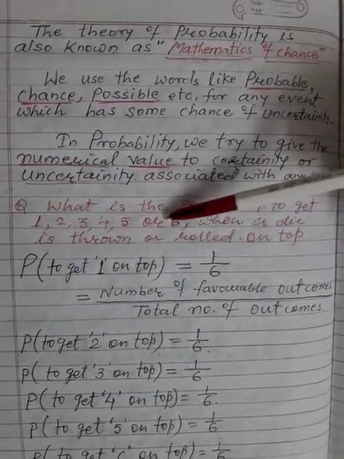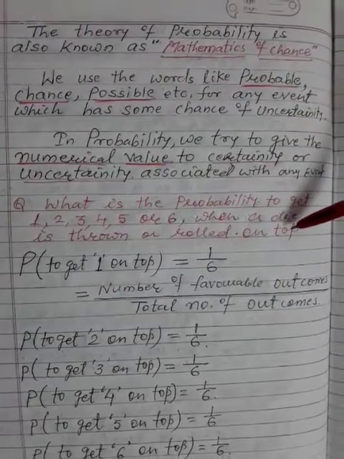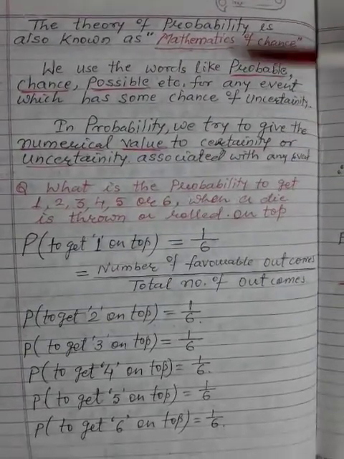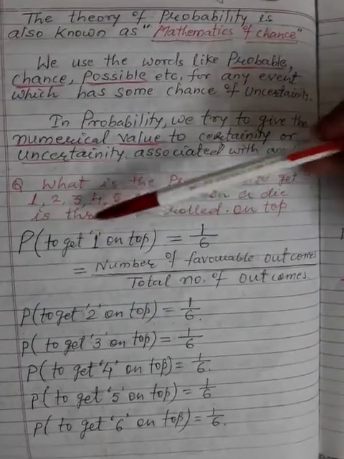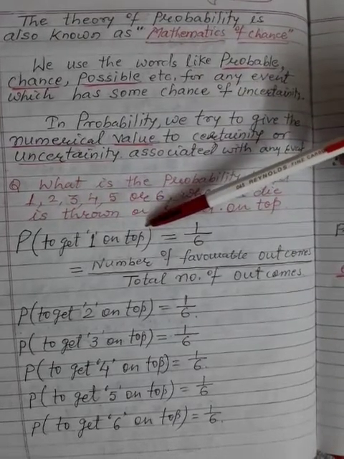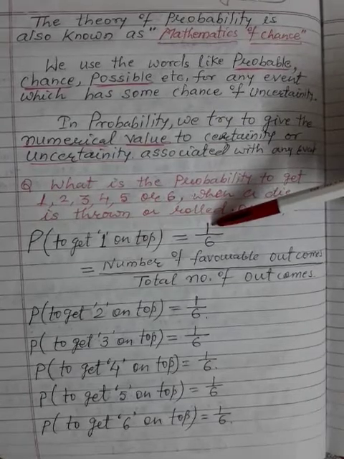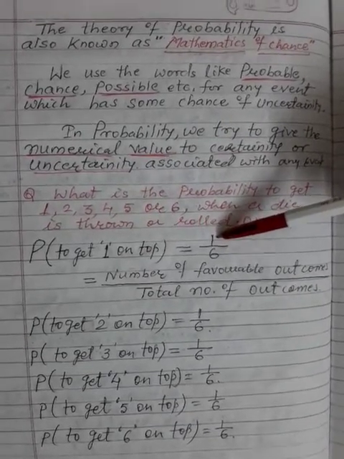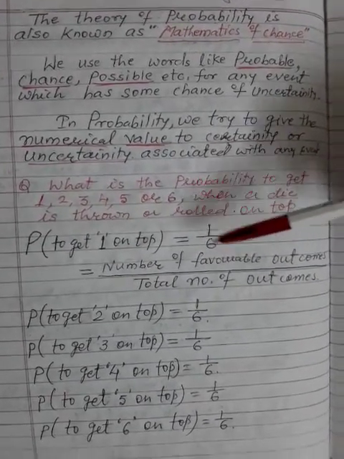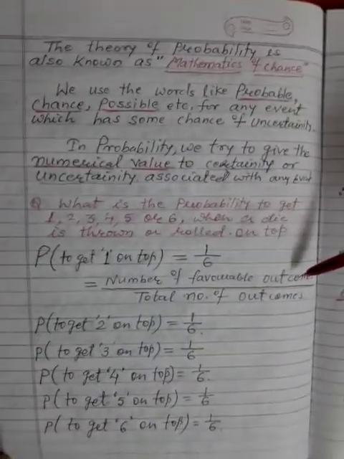When a die is thrown or rolled, what will we get on the top? So the probability of getting 1 on the top is 1, because the total number is 6. So 6 events are there. So 1 upon 6, that is the number of favorable outcomes.